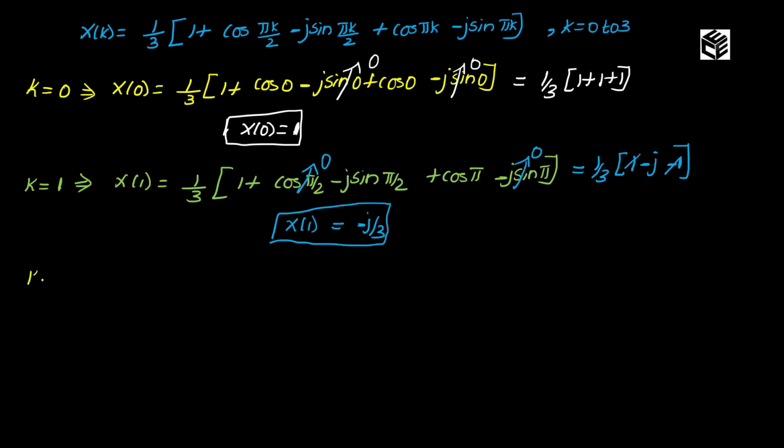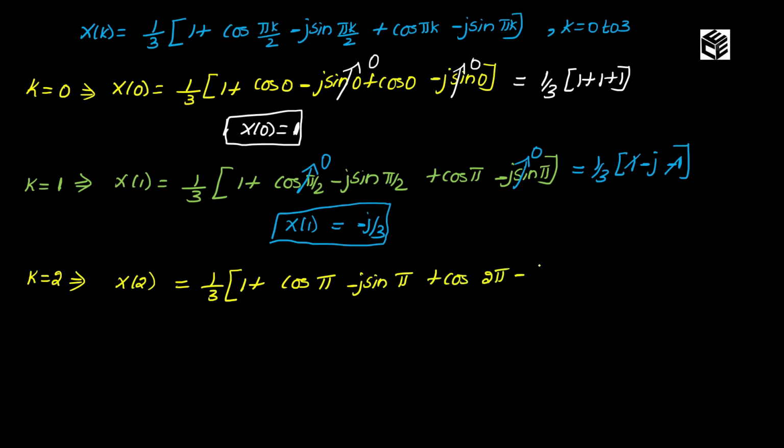Now I am going to apply the value of k as 2. What will happen to my expression? X of 2 is equal to 1 by 3 into 1 plus cos pi minus j sin pi plus cos 2 pi minus j sin 2 pi. The value of sin pi is 0 and the value of sin 2 pi is 0. So this is equal to 1 by 3 into 1, cos pi is minus 1.